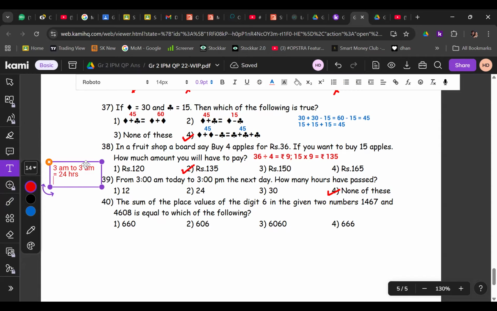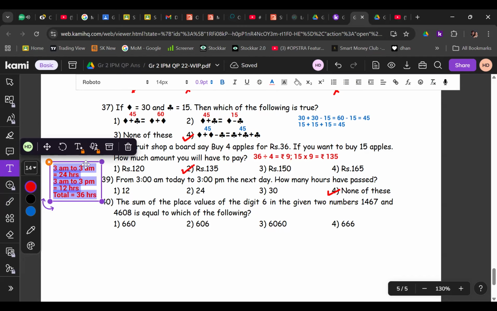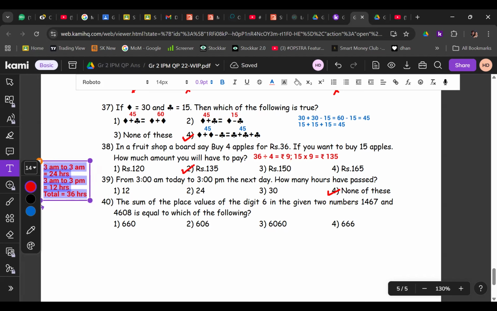And 3 a.m. to 3 p.m. is 12 hours, right? So total 36 hours. None of these, correct? So 36 hours is not there. None of these. Right? Okay, next.